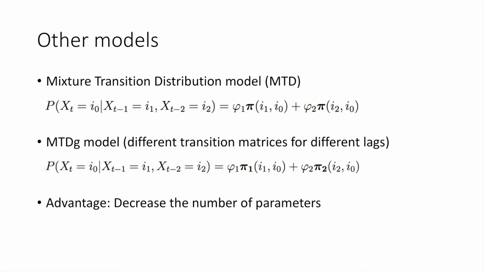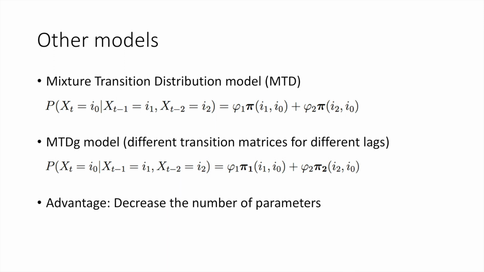As the number of states and the order of the Markov chain increase, the number of parameters of the Markov chain becomes extremely large and prevents its estimation. So we try to use other models to fit our data. The mixture transition distribution model gives different weights to transition probabilities at different steps away. In our model, we give different weights to transition probabilities one step away and two steps away, and the transition matrix